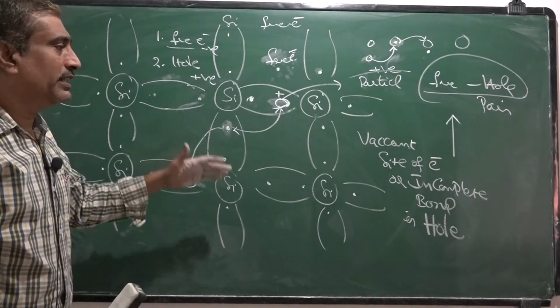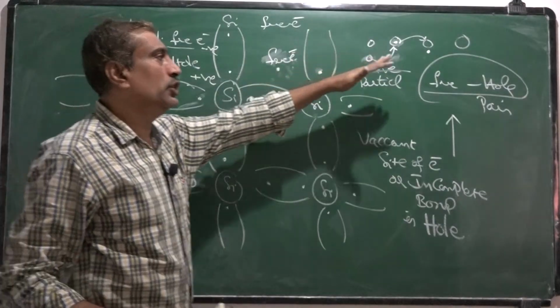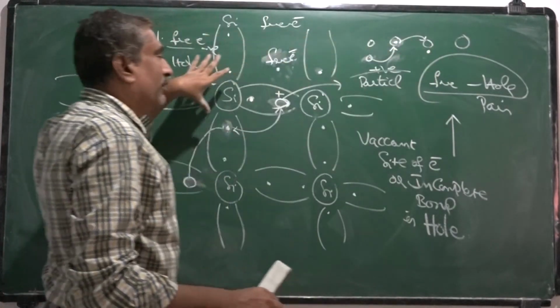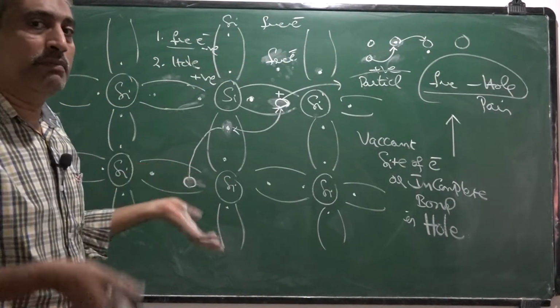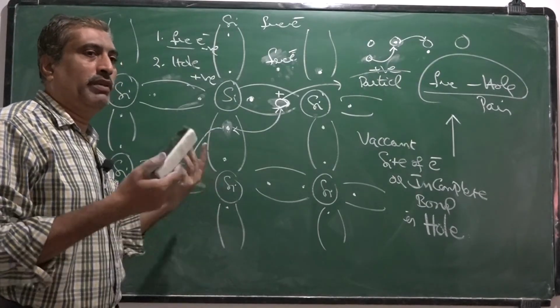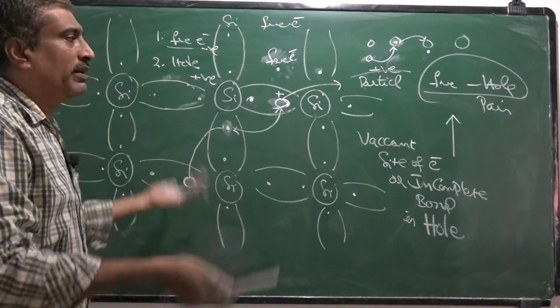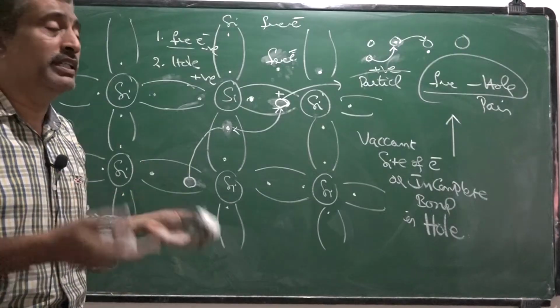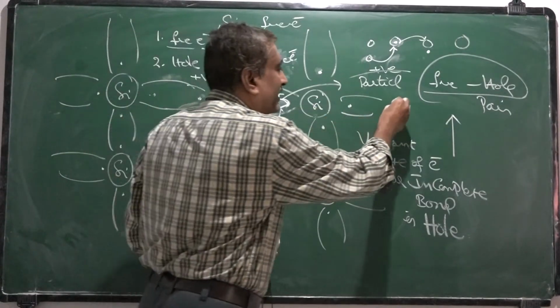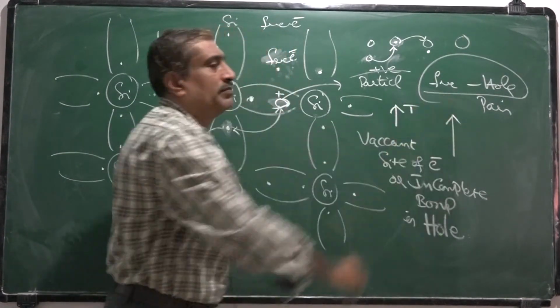Now if you observe, at the temperature 0 K there are no free charge carriers, but as the temperature increases, more covalent bonds break and more electron-hole pairs are generated. That means free charge carriers increase with the increase in temperature.